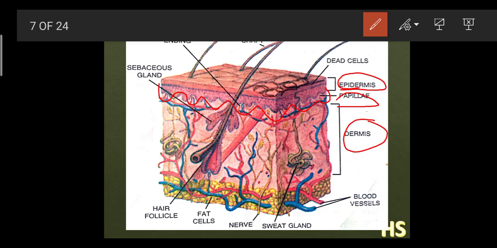Now the lower end, which I am shading here, is your fat layer. Again, this is beneath the dermis. When the dermis ends, there is one more layer that starts, called the subcutaneous fat.